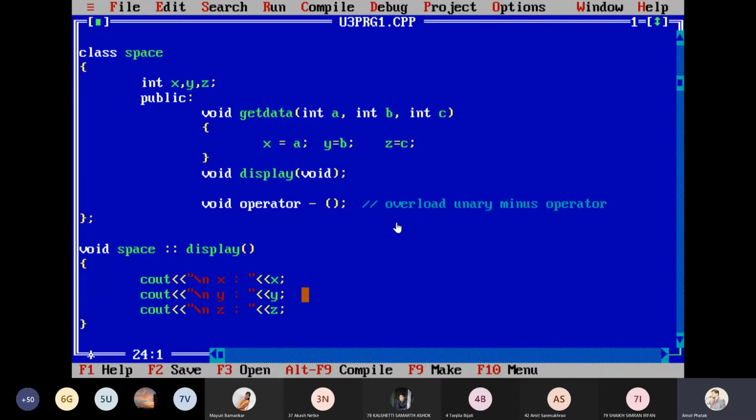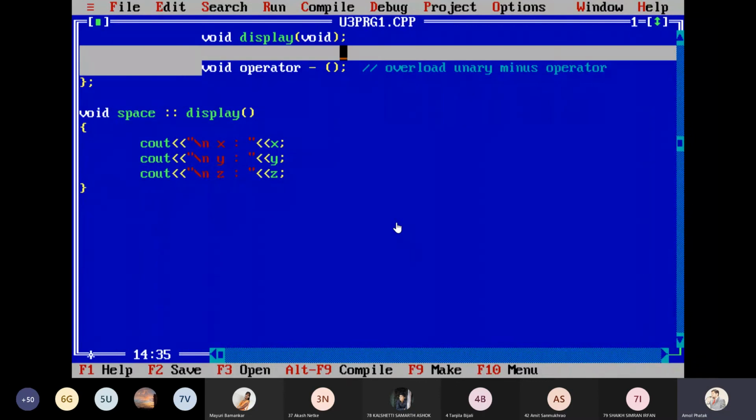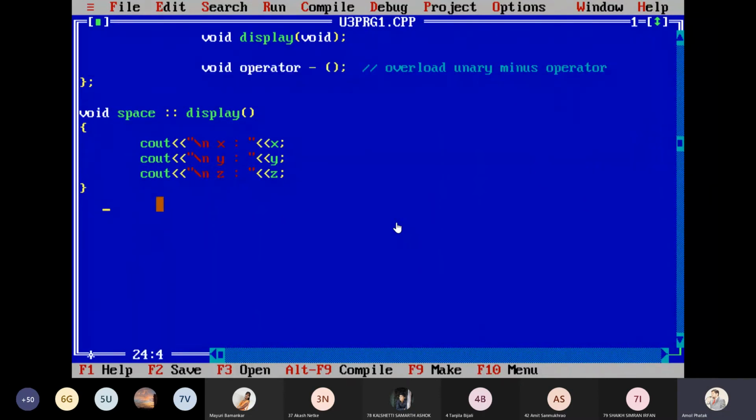Now it is very important for us to write this function. This is my function declaration, so I have to write the function definition, the operator function definition. What is the return type? Void. I think we have seen the syntax. After void, I must specify which class it belongs to, so the class name, then the scope resolution operator, then operator is the keyword. And I'm going to overload the minus operator, correct? This is clear to all.